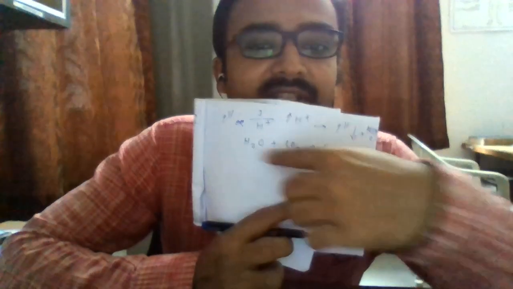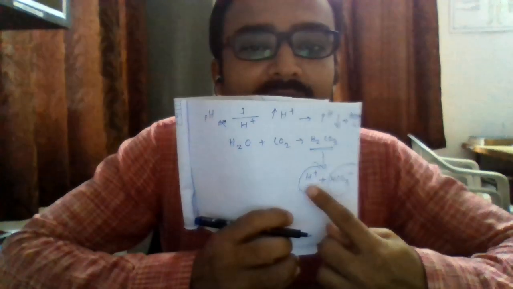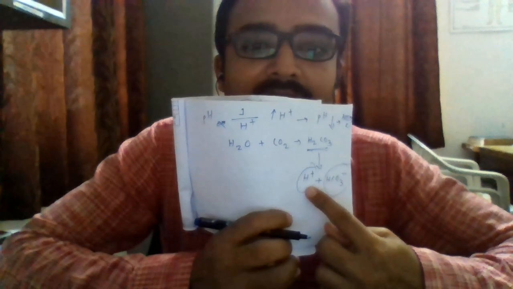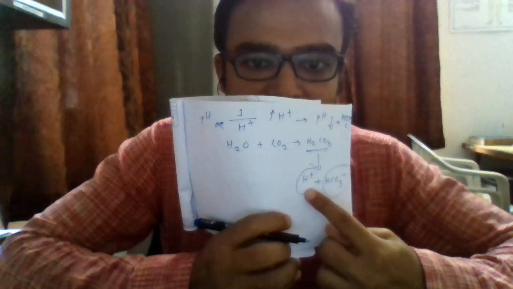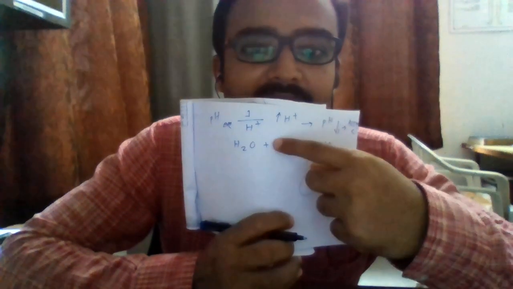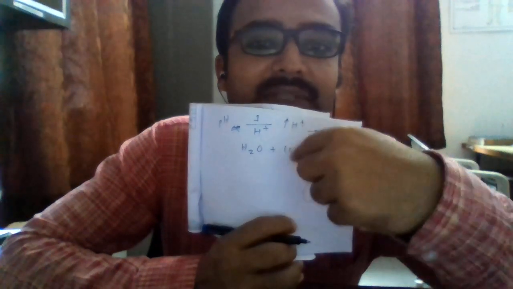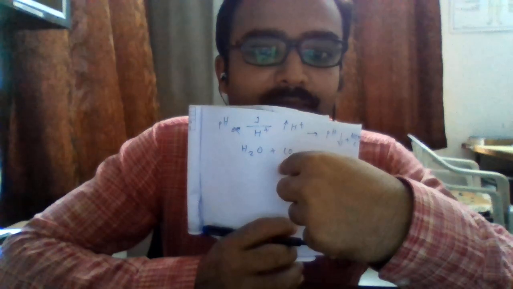Now from this equation we can clearly understand that the formation of hydrogen ions depends upon the concentration of carbon dioxide and water which is present in the plasma.